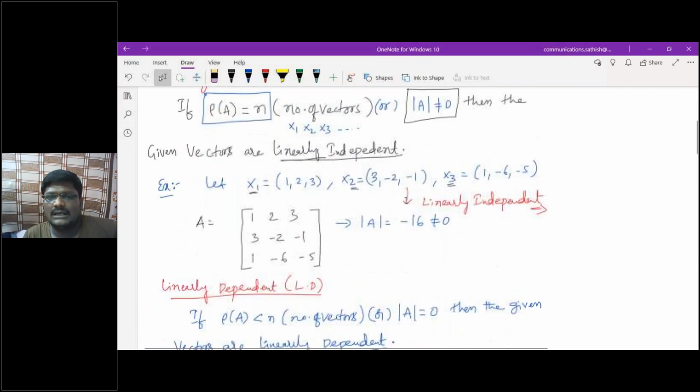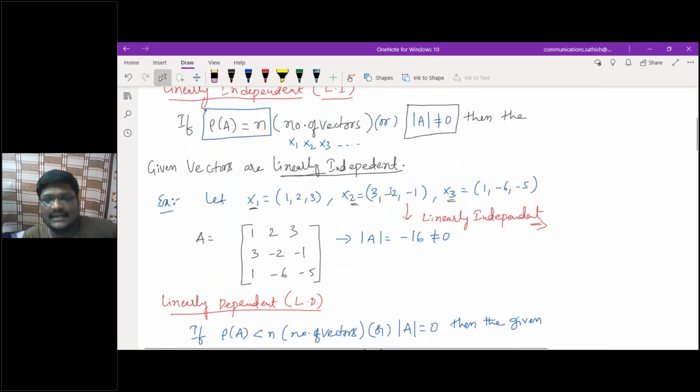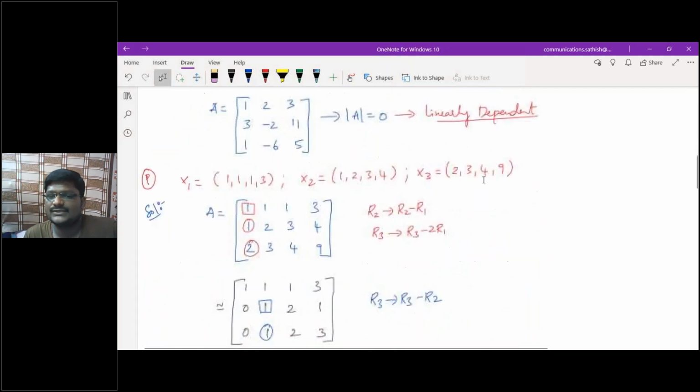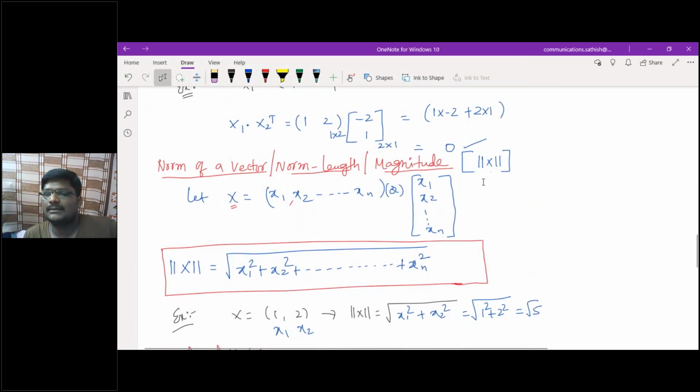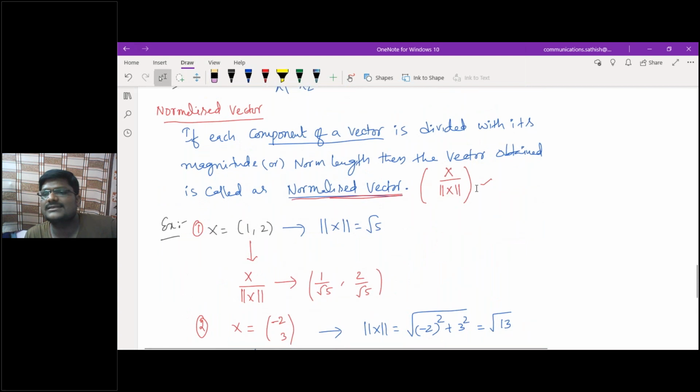On that, I just gave you linearly dependent and linearly independent. Linearly independent means determinant of A is not equal to 0, which is the statement that rank of A is equal to n. If determinant of A equals 0, then I can call them linearly dependent vectors. Then orthogonal vectors: x1 dot x2 transpose is equal to 0. Then norm of a vector or norm length. Then the last one is the normalized vector.